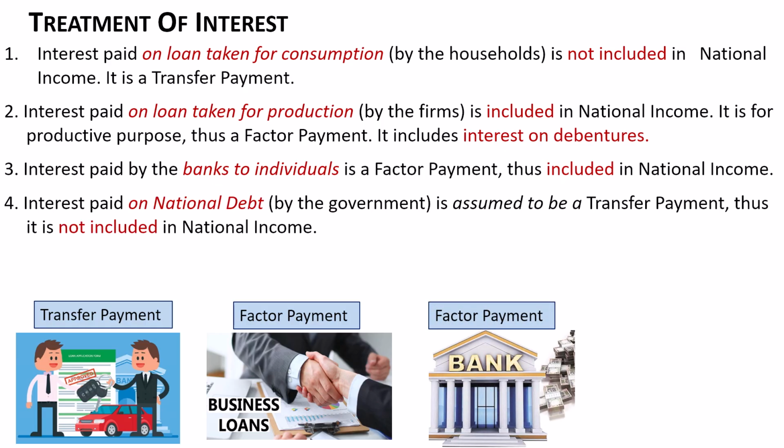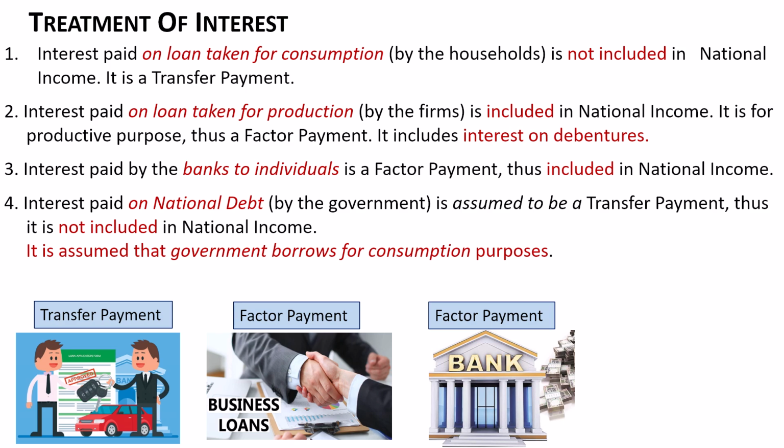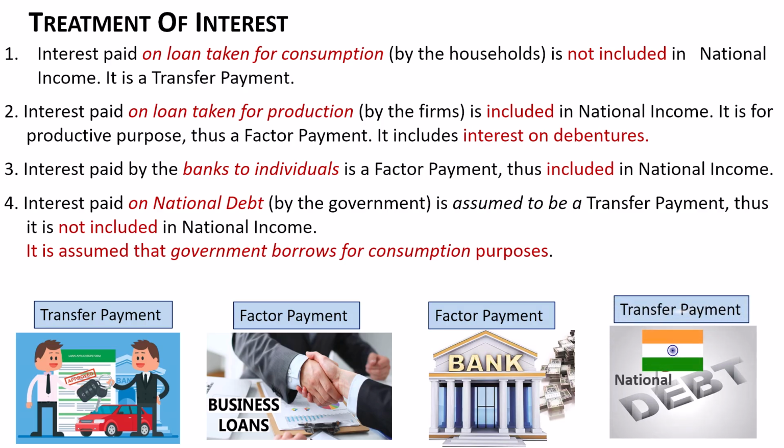Interest paid on national debt by the government is assumed to be a transfer payment and therefore it is not included in national income. Now government is a producer as well as a consumer. So whenever the government borrows from the public, it is assumed that it borrows for consumption purposes.